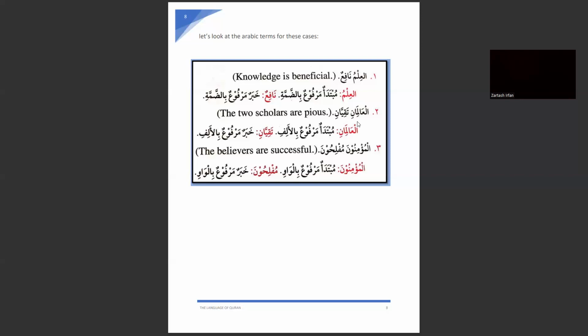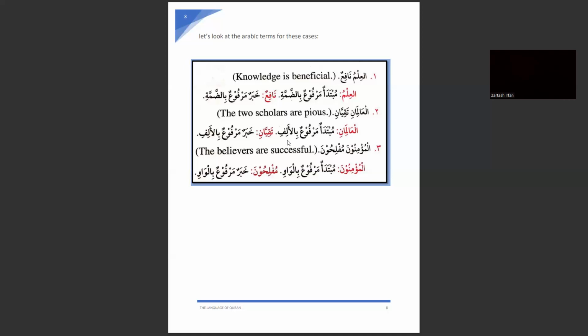So what are the Arabic terms for this? Mubtadaun, you know that this is mubtada. Marfoon, you know that this is marfu because it is in the state of rafa. Bil alif, with alif. Mubtadaun marfoon bil alif.